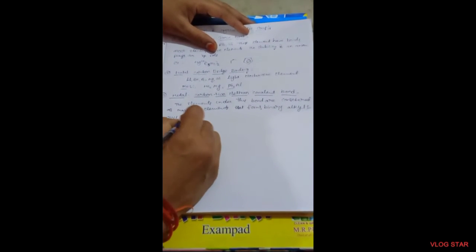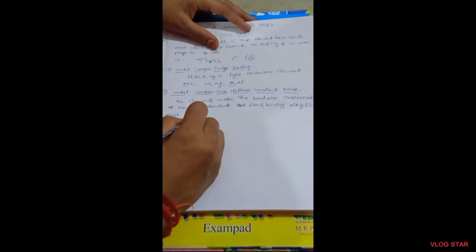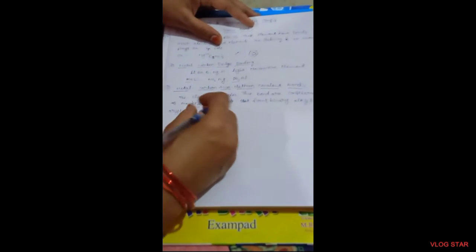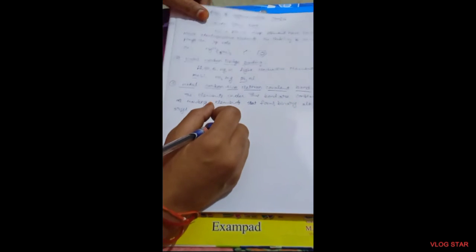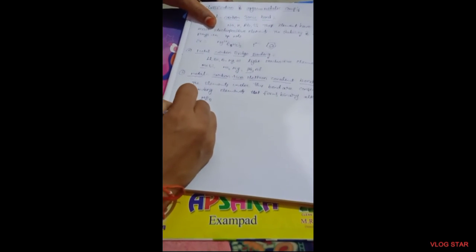This is the metal, this is the carbon. Here, how many electrons are there? How many compounds are formed? So many compounds are formed. See this example.